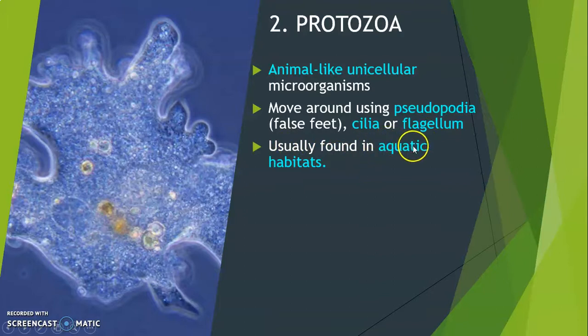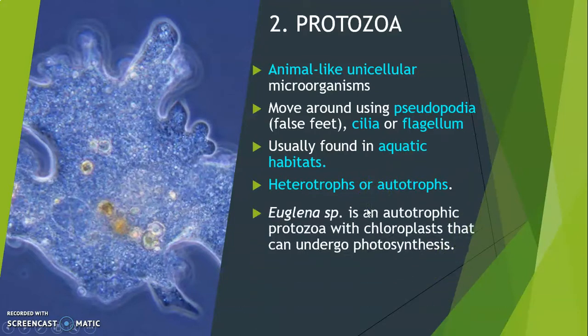Usually found in aquatic habitats, places with water. Heterotroph or autotroph. They can be heterotrophs, eating other organisms to obtain nutrients or energy. Or they can also be autotrophs, producing their own food.